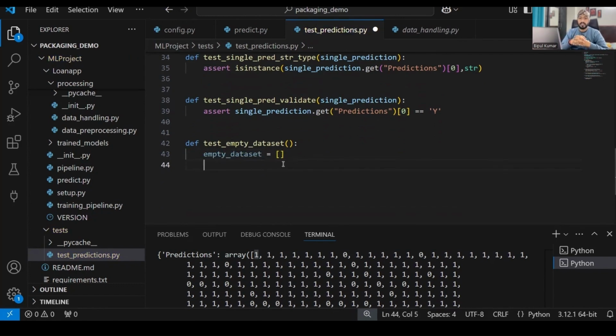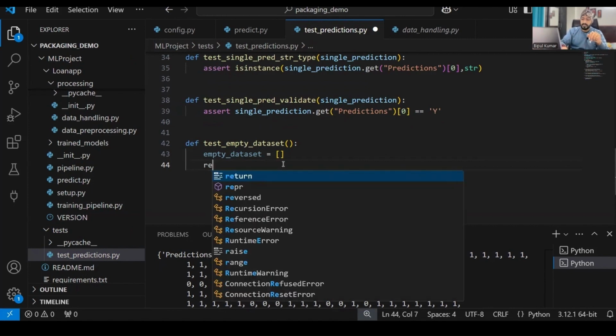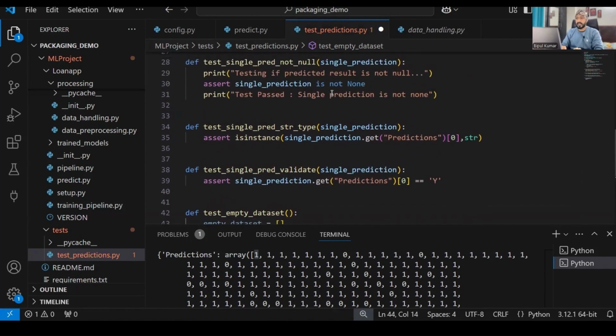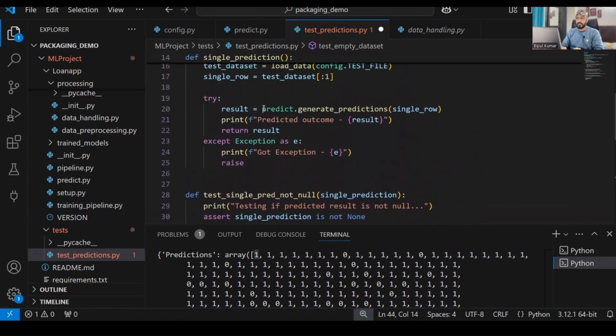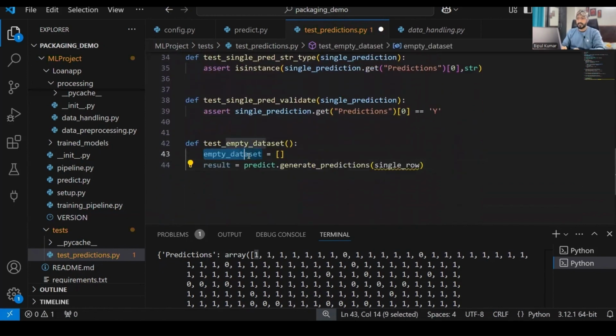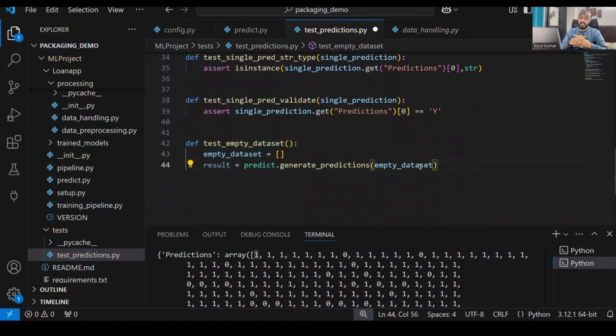Okay, now when I define the blank value, thereafter I'll use over here result is equal to, I'll call generate prediction, right? Predict dot generate prediction, and in this generate prediction I'll feed it the empty dataset. All right, and we'll check whether it is handling the predictions on the empty dataset properly or not, right?